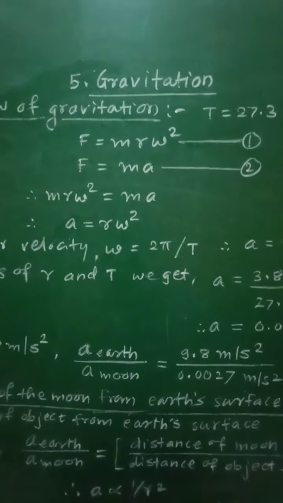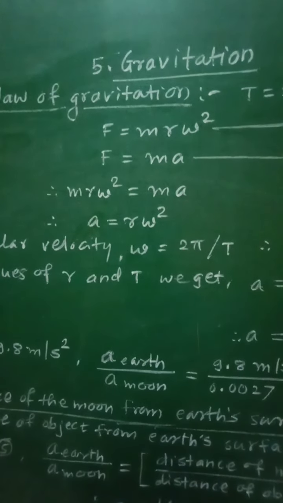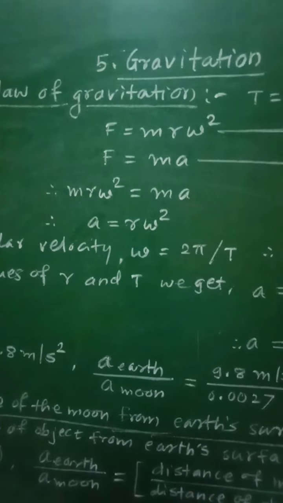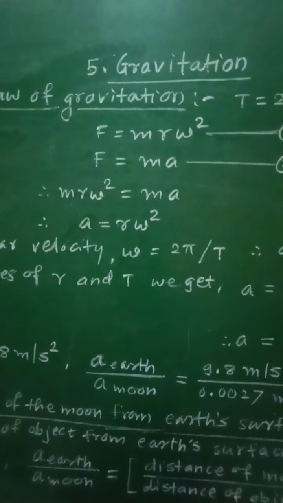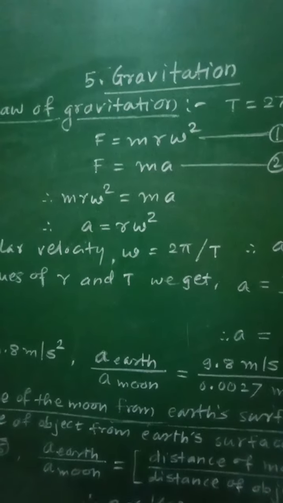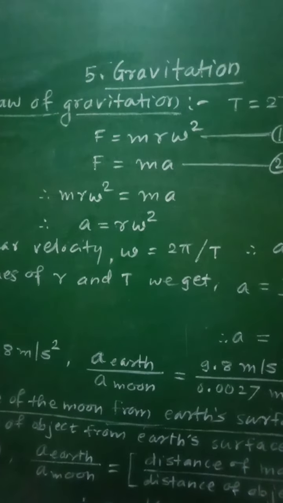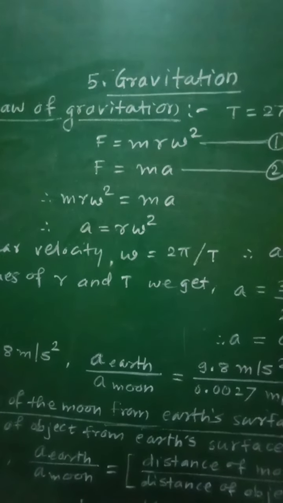Therefore, as the moon is performing circular motion around the earth, it is acted upon by the centripetal force, that is the force which acts along the radius of the circular path and is directed towards the center of the circular path.